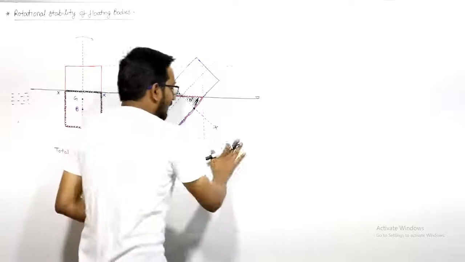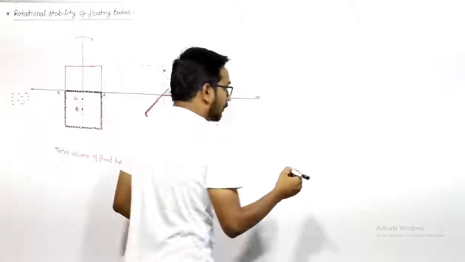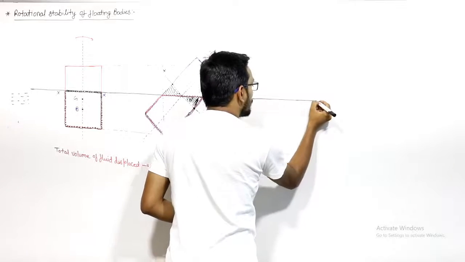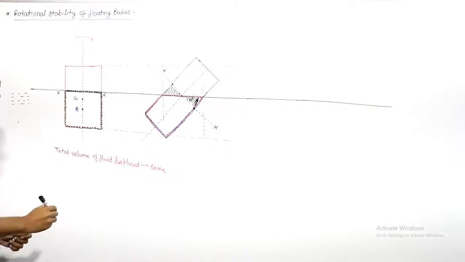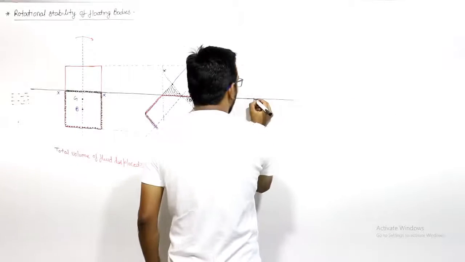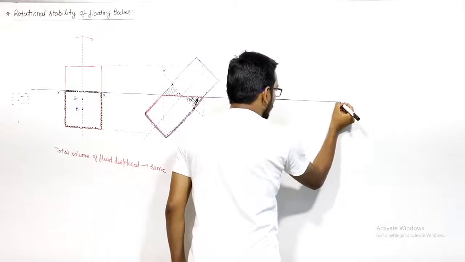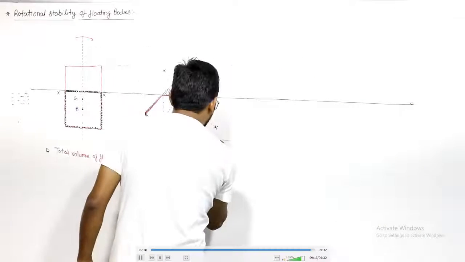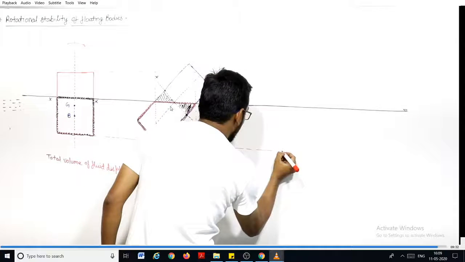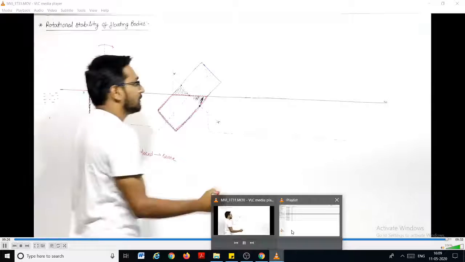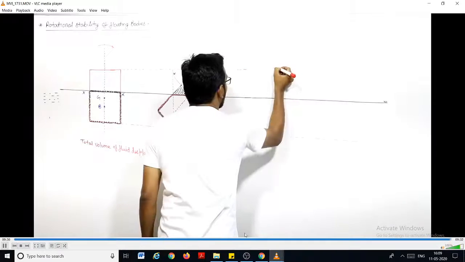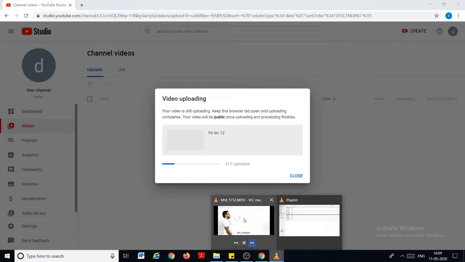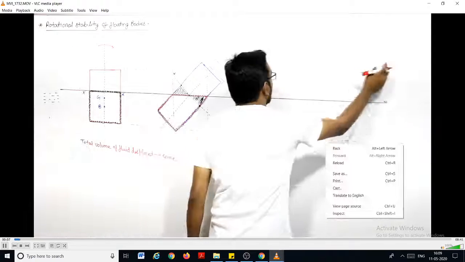Fine. This is for your understanding. Now we will see what happened. Same body, we will make it another diagram. I make this just to help you understand why the center of buoyancy is changing if you tilt the body when the body is partially submerged or floating, in case of a floating body, right? Let us say this is the free surface. We'll make this diagram again. Now we have to see why there is a need of metacenter. I hope you understand the concept of why the center of buoyancy shifts in case of floating bodies.